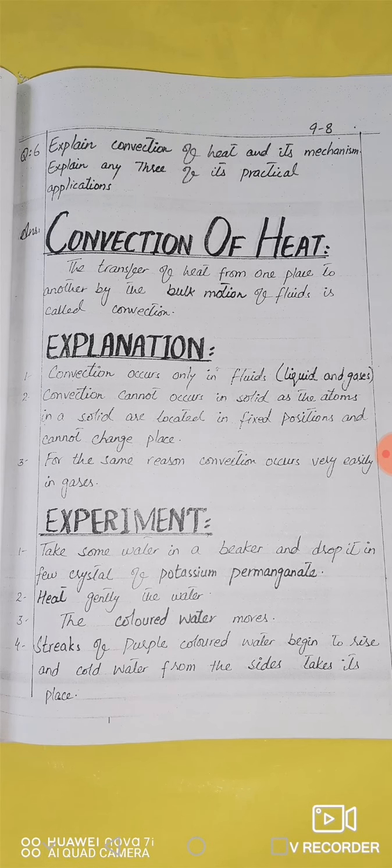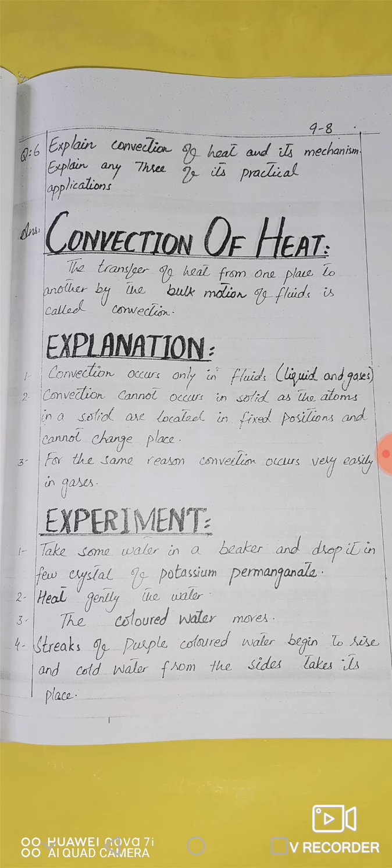Now the next mechanism is the convection of heat. That is the process in which heat is transferred from a higher temperature region to a lower one. This process mostly occurs in fluids. Fluids means liquids and gases combined. Convection cannot occur in solids, because the atoms in a solid are located in fixed positions and cannot change their place. For the same reason, convection occurs very easily in gases and liquids.